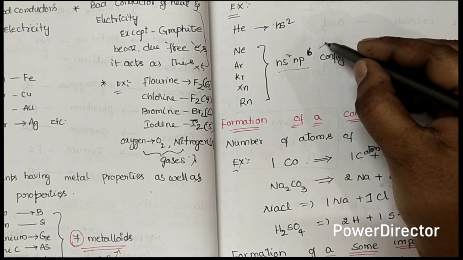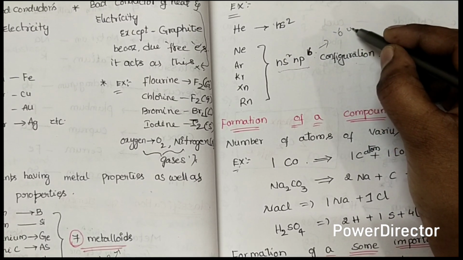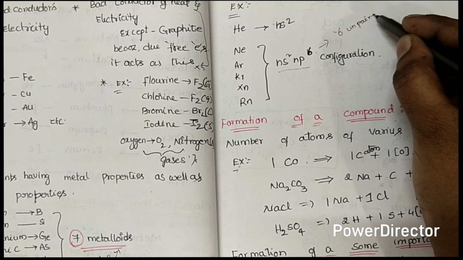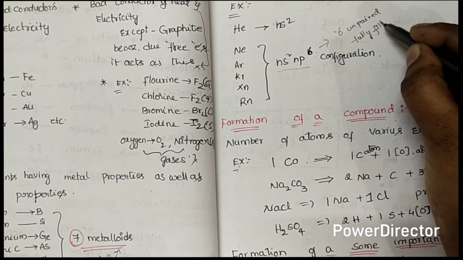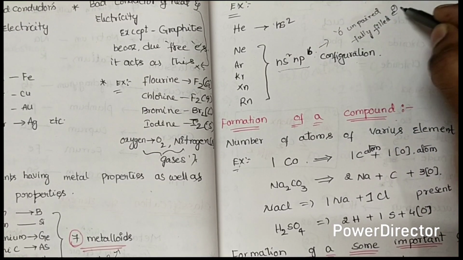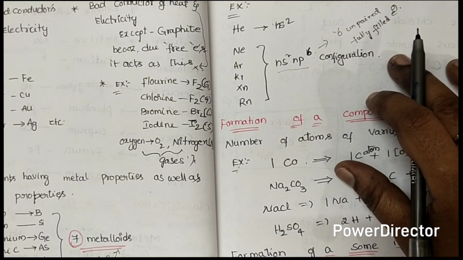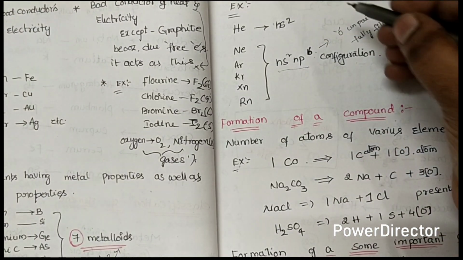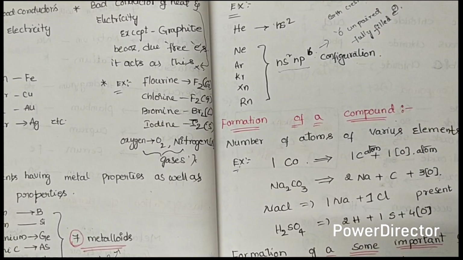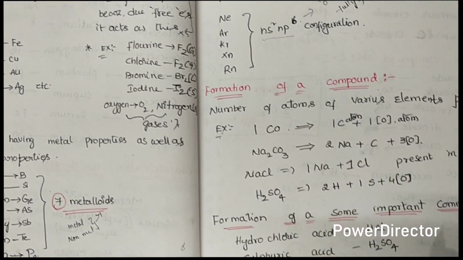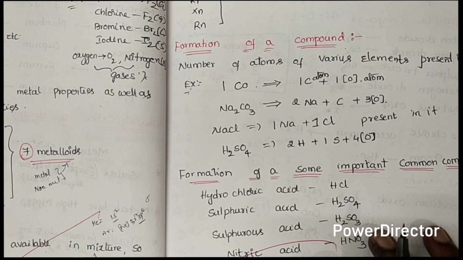They have zero unpaired electrons. These are fully filled electrons in configuration. So these are the noble gases, available from the earth's crust. Have you understood? Okay, next topic is formation of compound.